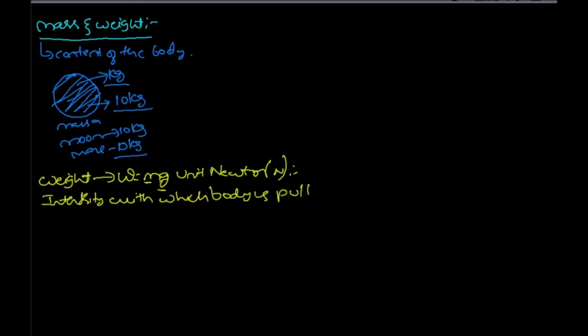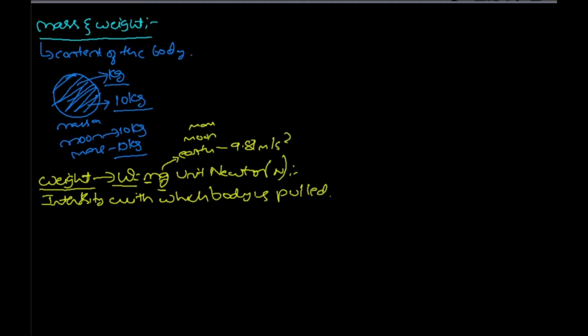This is called weight. So g, the acceleration due to gravity, varies from place to place. On earth it is different, on moon it is different, on Mars it is different. So the weight of an object varies from place to place. On earth g is equal to 9.81 meter per second square.